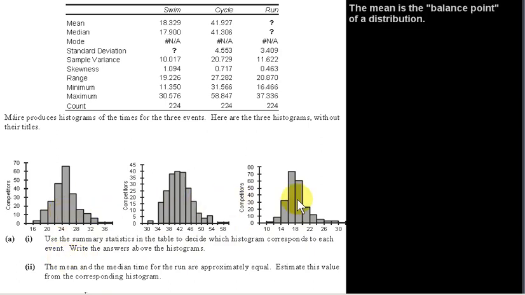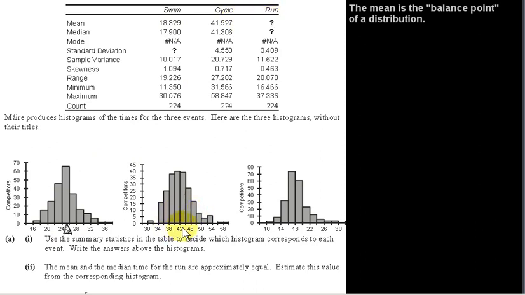Let's look at the mean of these distributions. We know that the mean is the balance point of a distribution. So if we imagine that we're balancing all of these rectangles on this line here, the balance point for this particular histogram is approximately here, somewhere between 24 and 26. So we have the means of 2 distributions stated here in this table. So it appears that this distribution is for the run.